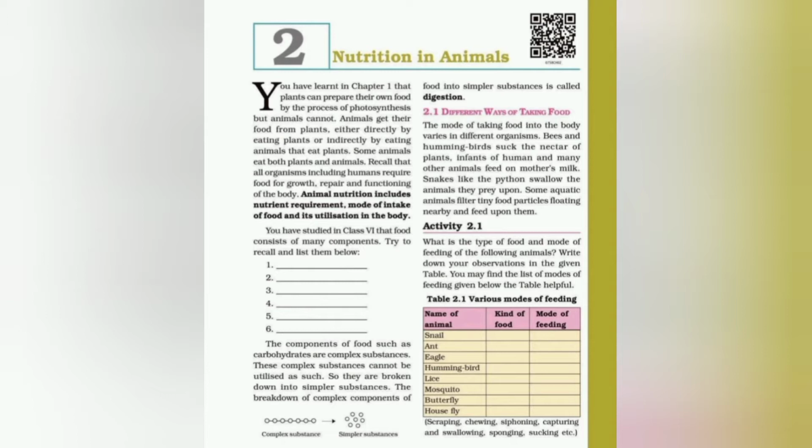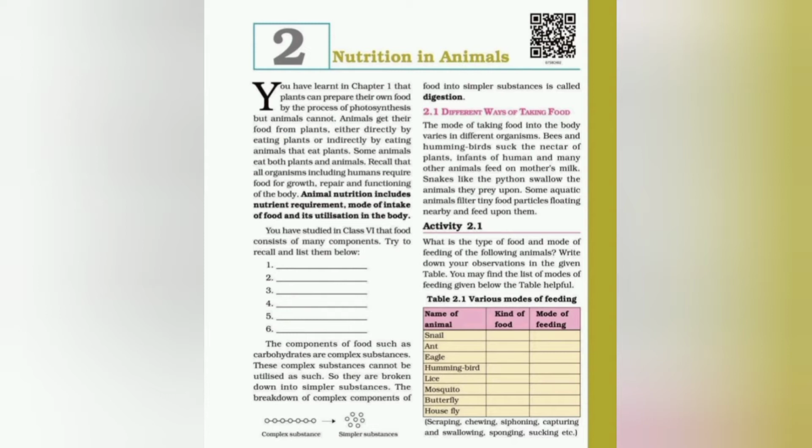So we can say that the breakdown of complex components like carbohydrates into simpler substances is called digestion. And students, here I want to clarify that in the process of nutrition, different steps are there, and there are five main steps in the process of nutrition in animals. These are ingestion, digestion, absorption, assimilation and egestion. These are the main five steps involved in the nutrition in animals. Now I want to explain these five steps in detail.